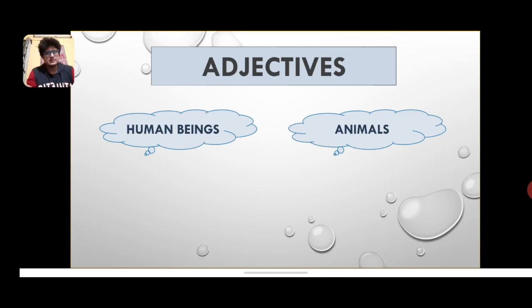A small size, small is an adjective, right? Small, it's got a comparative degree, which is smaller, it's got a superlative degree, which is smallest. So in the same fashion, there are adjectives, right?